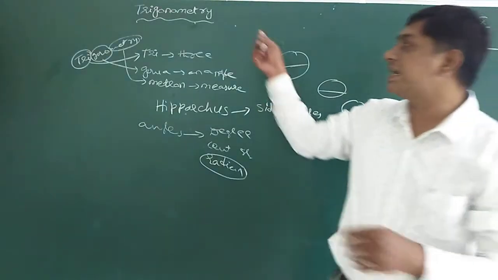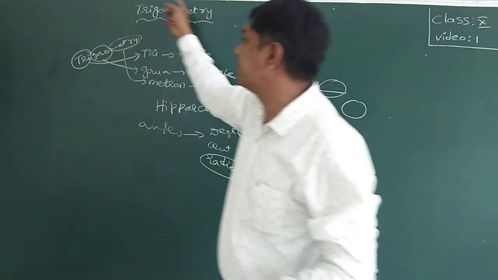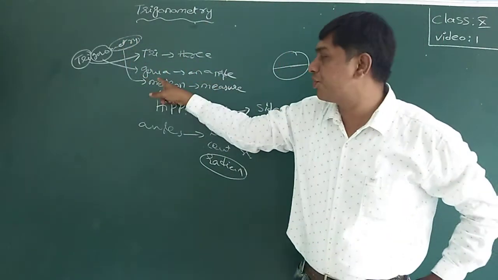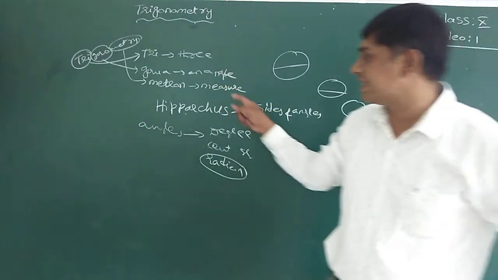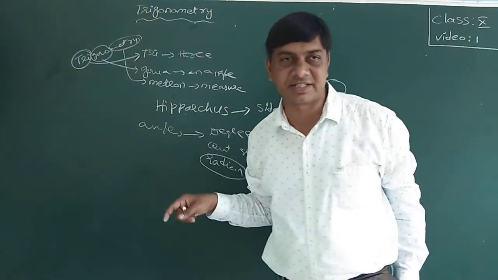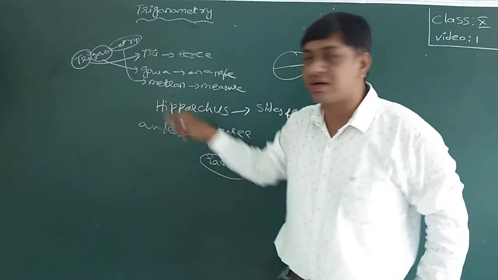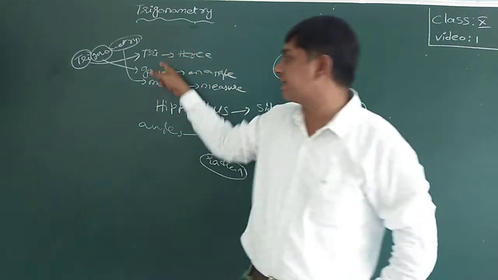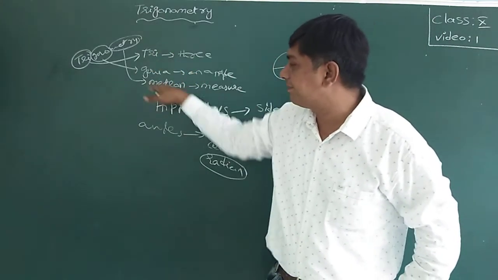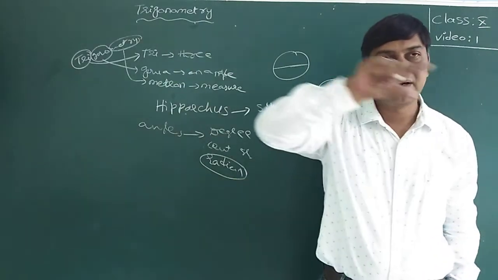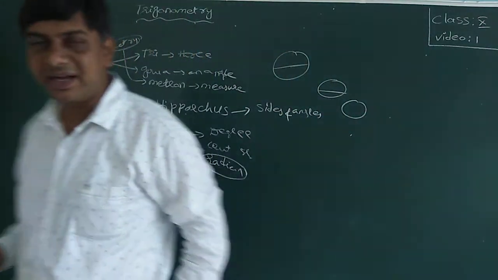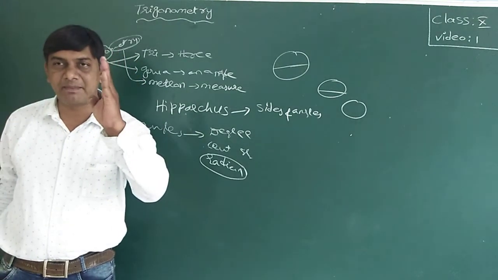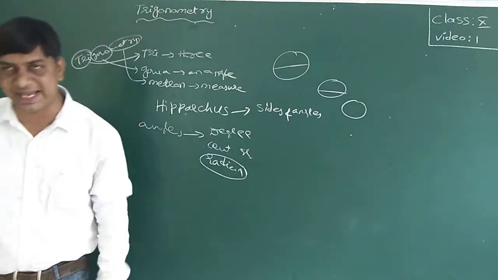This word was derived from tri, which means three, gonia, which is an angle, and metron, which is a measure. These are Greek words, Greek roots. With the help of these meanings, you got the topic name trigonometry. Trigonometry is an analytical study of three-angle measurement of the geometrical figure, that is a triangle.